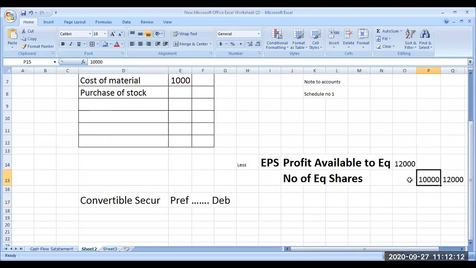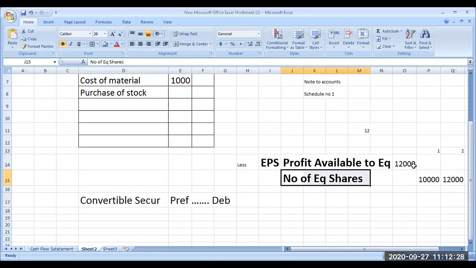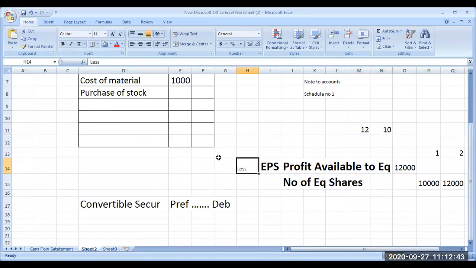Today the number of shares is 10,000. So your EPS will be how much? 12 rupees, in this first case. Okay, the second case: if these securities are converted into equity shares, then it will become 12,000 shares. The amount available to equity remains constant, so it becomes 10 rupees. Diluted EPS will always be less than the basic EPS. So take basic EPS only. Don't worry about the diluted EPS.